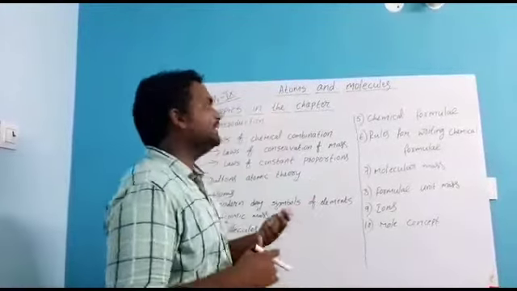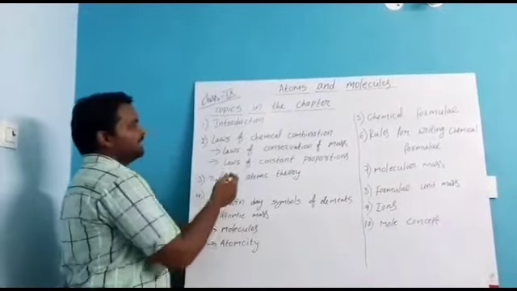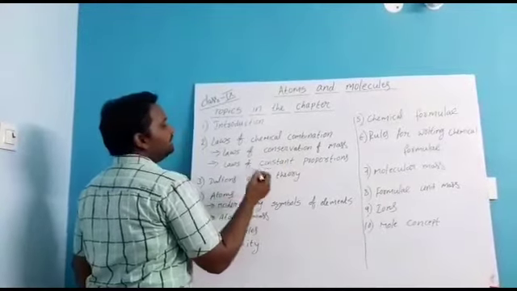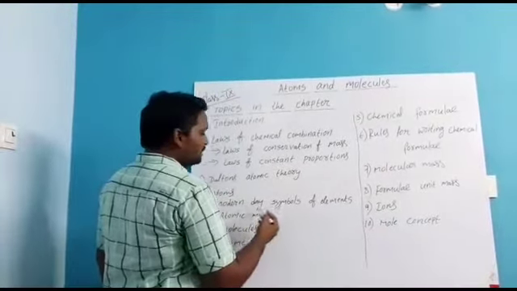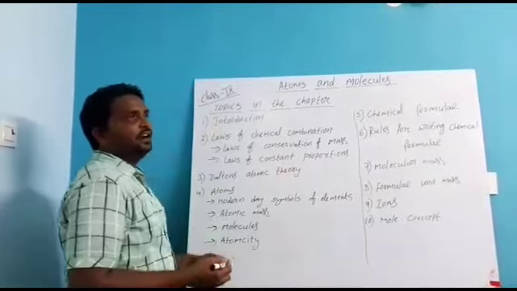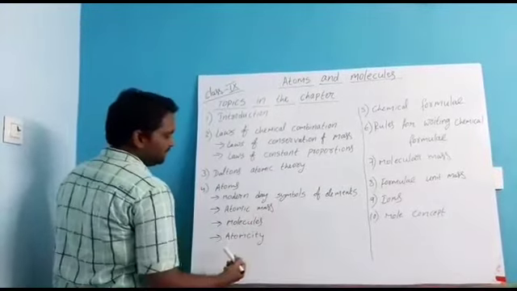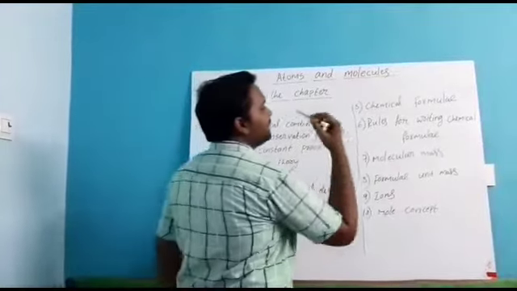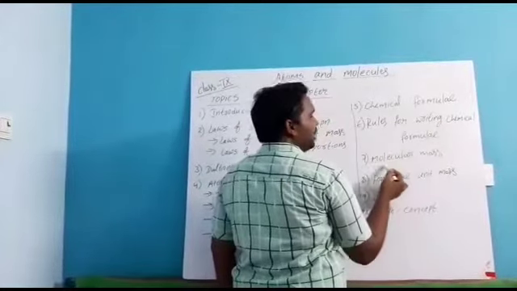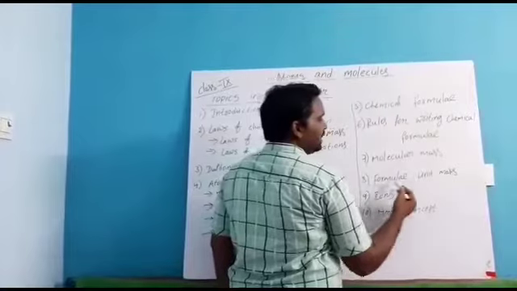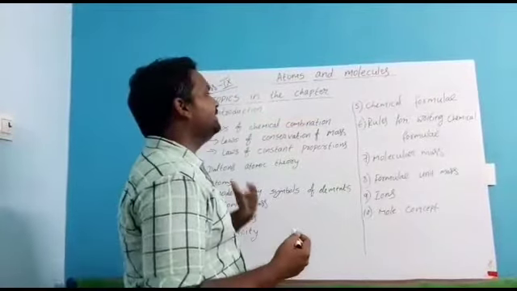Okay. So in this lesson the main things we will learn are: introduction and laws of chemical combination, law of conservation of mass and law of constant proportions, Dalton's atomic theory, atoms, modern day symbols of elements, that means nowadays how symbols are given for elements, and atomic mass, what is atomic mass, and molecules, definition of molecules, atomicity and chemical formula, rules for writing chemical formula, what are the rules we have to follow to write chemical formula, and molecular mass, formula unit mass, what is the formula unit mass, and ions and mole concept. These are the main contents we will learn in the lesson.